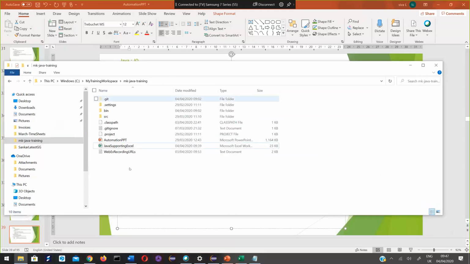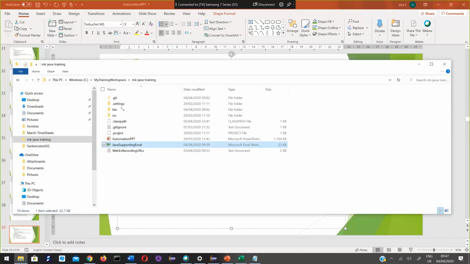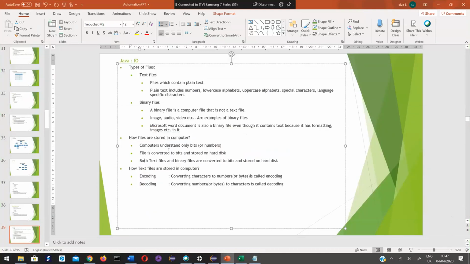Now, whether it is a text file or a binary file, how is it stored in a computer hard disk? First, you know that a computer understands only bits, 0 1 0 1. Everything that you store or execute, whatever you do on a computer, is first converted into zeros and ones. Only those zeros and ones are understood by your computer's processor or hard drive.